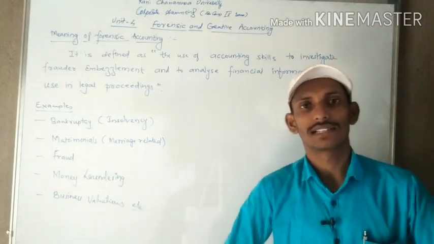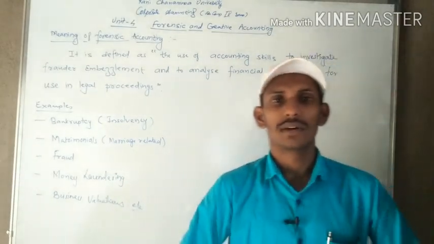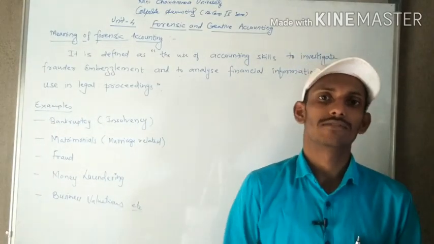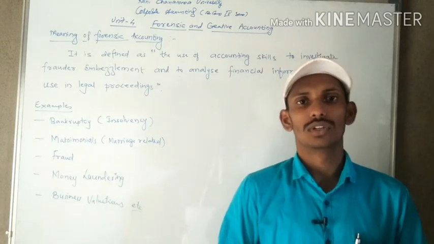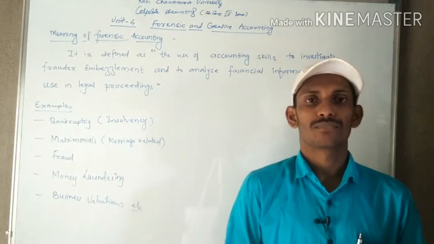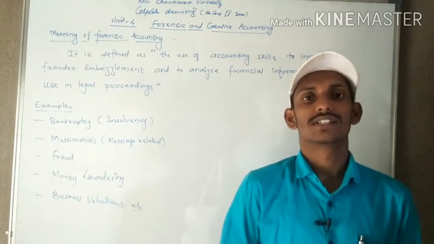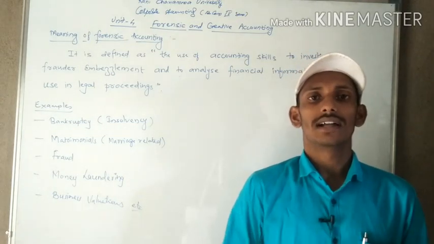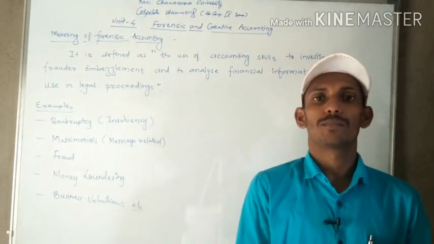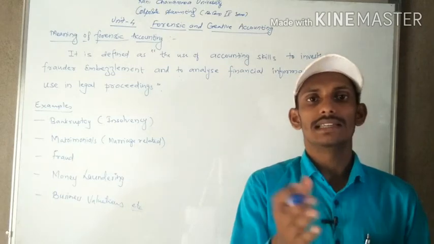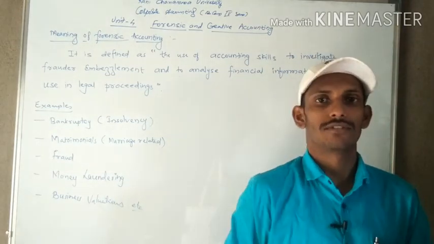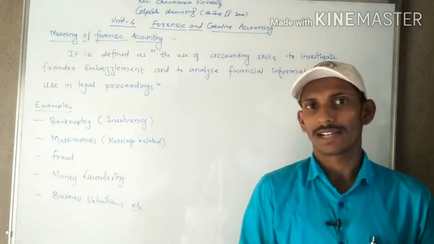So I will give one example. There is a couple. The dispute arises between the husband and wife. Then they go to court and they want to get a divorce. Then the court will say, both of you are interested in getting a divorce, so you can. And as per Indian law, whatever property belongs to the husband, he has to compensate some portion of property to his wife for her future survival purpose.